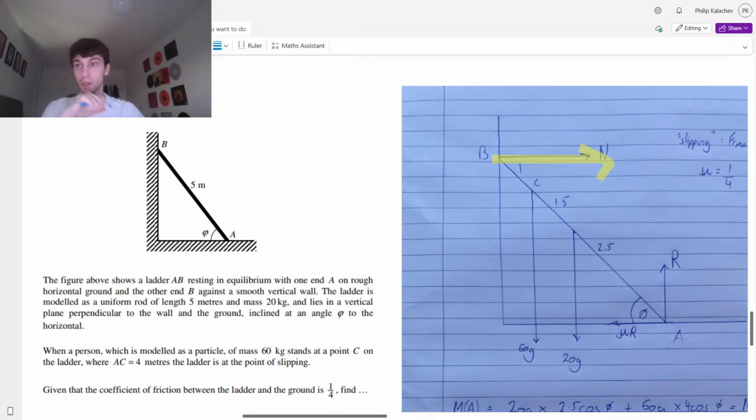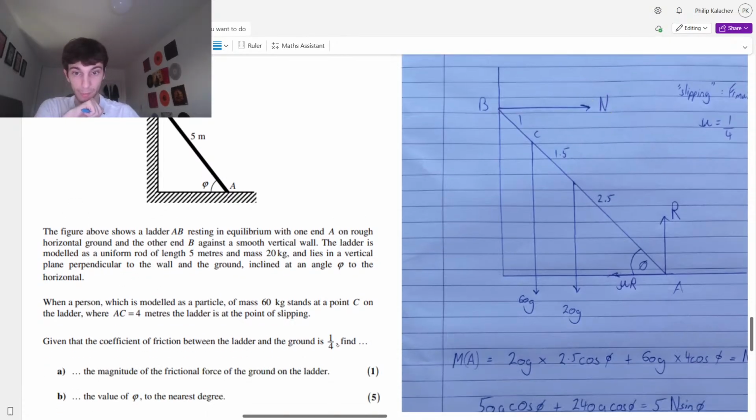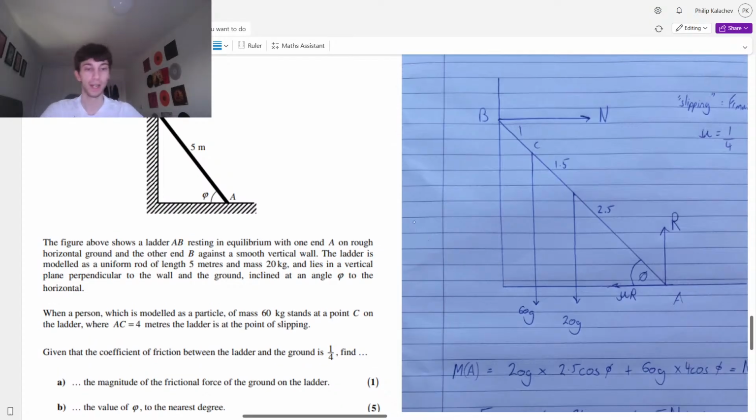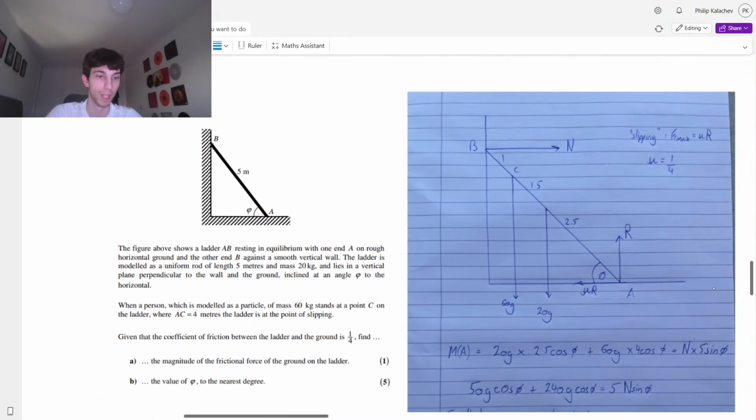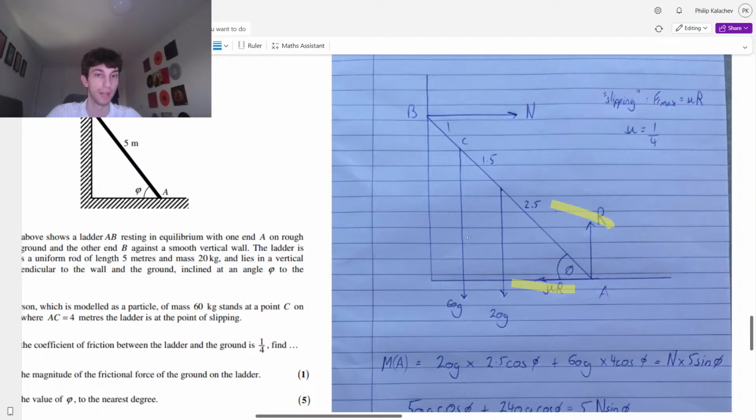Perfect. Hope that helps. So where were we? We have mu equals a quarter. We have to find the magnitude of the frictional force of the ground on the ladder. As always, guys, we're going to find moments. Why do we find moments? To get rid of this mu R and the R.